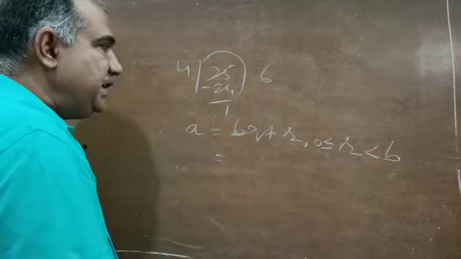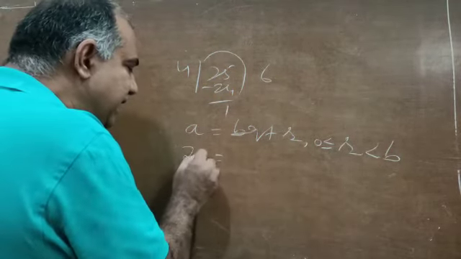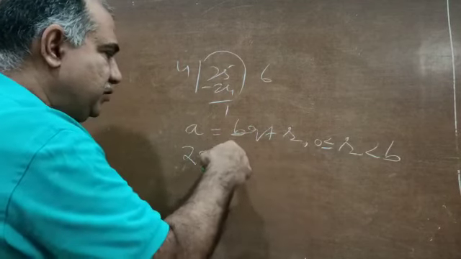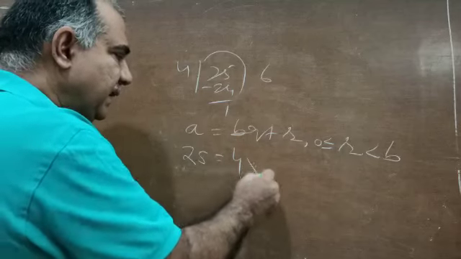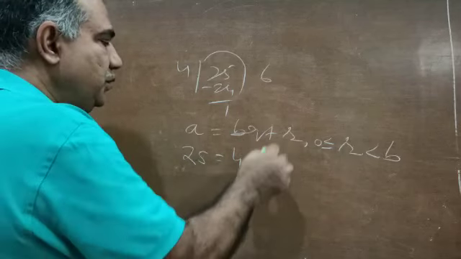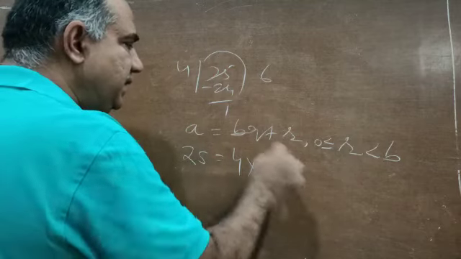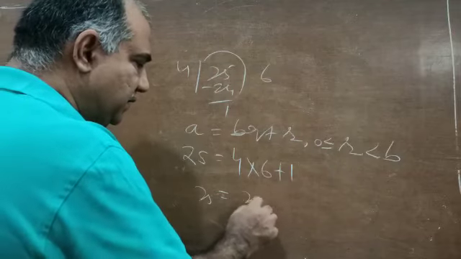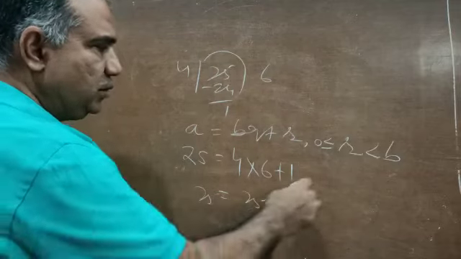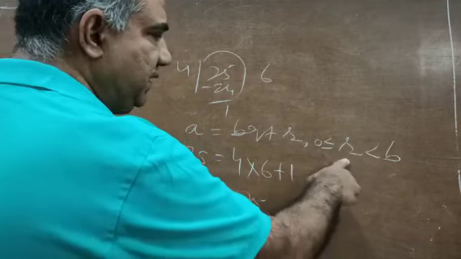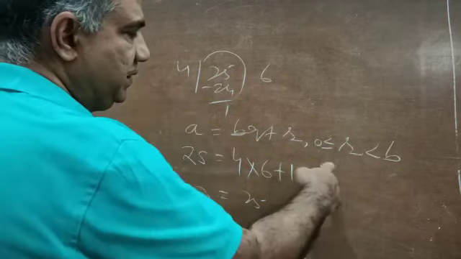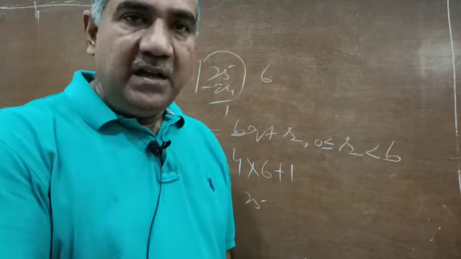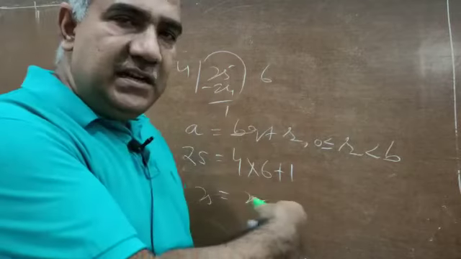Now with the example we have seen, if you want to put dividend here, this is dividend, this is divisor, this is quotient, this is remainder. So apply divisor 4 and then q, which is here 6, plus remainder 1. Now you can see 6 4s are 24 plus 1, so 25 is equal to 25, so this relation is satisfied. And also we have seen that here the remainder is 1, so the remainder is less than 4. This was all about Euclid division lemma.